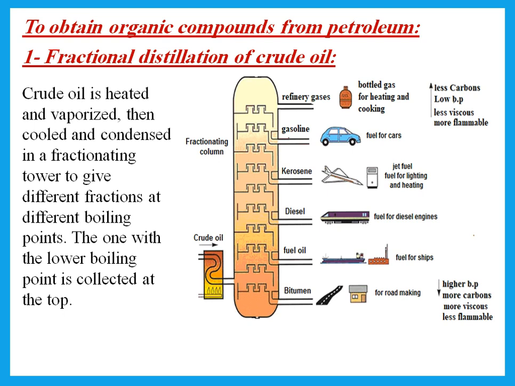And what we do is fractional distillation, and that means the crude oil is heated and vaporized, then cooled and condensed in the fractionating column. Remember to know the order of these things, which one comes out first, and the use of each one. Remember that the one on top has fewer carbons, lower boiling point, more flammable.